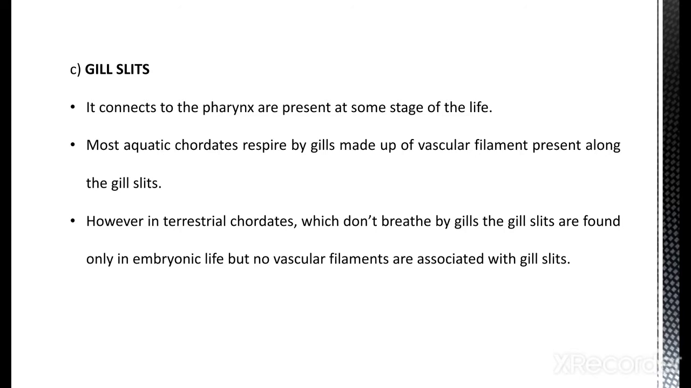You should keep in mind that in terrestrial organisms there are no functional pharyngeal gill slits, but they are present in embryonic life, because terrestrial chordates do not breathe by gills. They basically use trachea and lungs for respiration. Okay, so this is the third important criterion for distinguishing chordates and non-chordates.